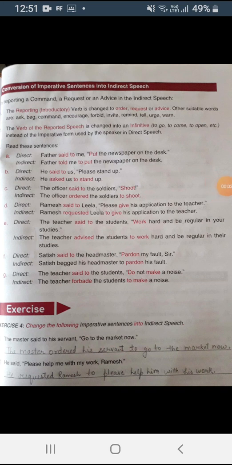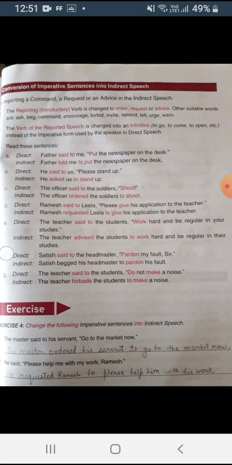Students, today we will continue chapter number 18, direct and indirect speech. And today we will discuss how to convert imperative sentences into indirect speech. Imperative sentences are those sentences that express a request, command, or advice. Okay, and these are the things that you have to remember for the conversion of imperative